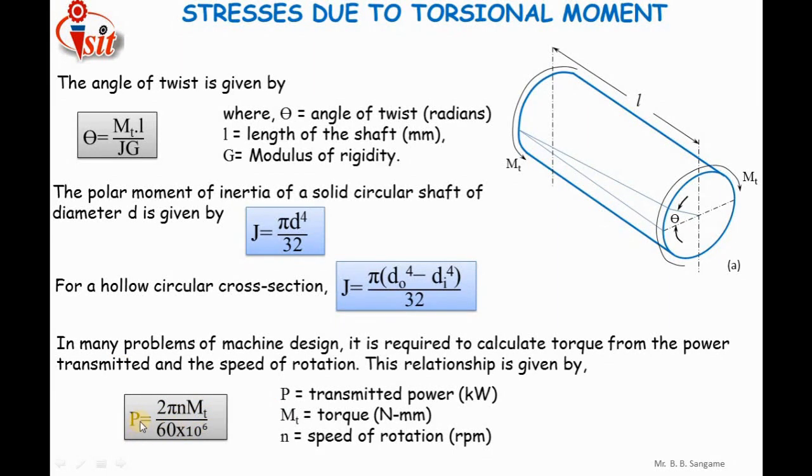Here P is the power which is to be transmitted, which will obviously be given in the problem. N is the speed of rotation of the shaft, and Mt is the torque or twisting moment which is to be transmitted. By using this formula, we can calculate the torque. Once you calculate the torque, we just have to put the value of torque here, and we can calculate the angle of twist, or by using this formula we can calculate the diameter of the shaft. So we can design a shaft on the basis of rigidity and on the basis of strength.